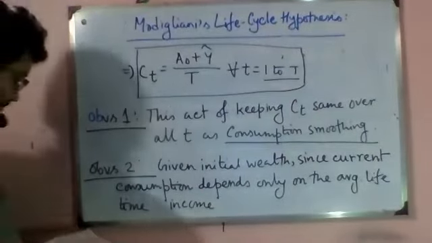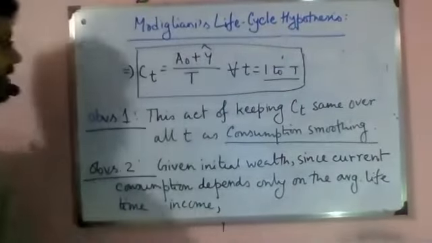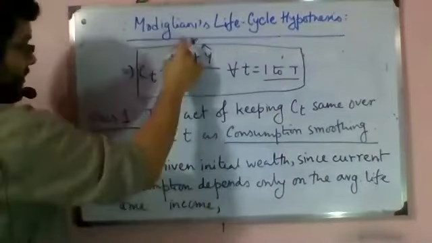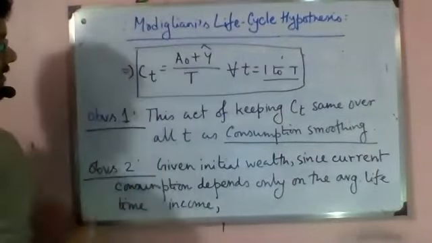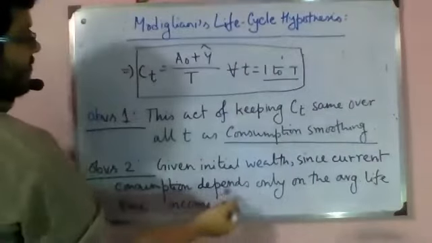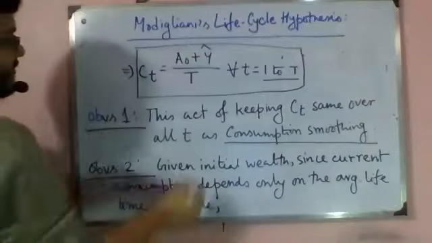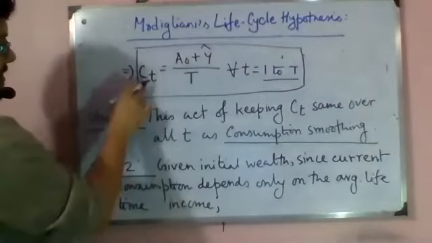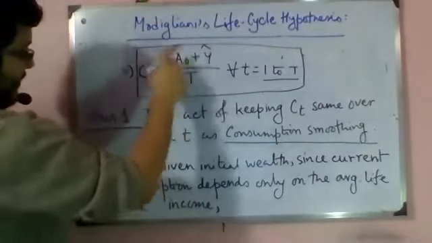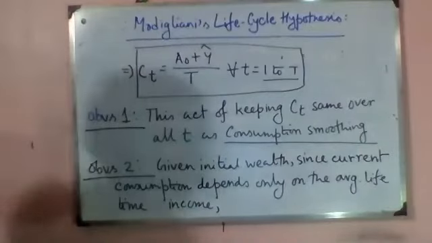Okay, before I continue, I will say it again. Given initial wealth, so given this A naught, since current consumption depends only on the average lifetime income. Now this is something that we observe, that it is dependent on average lifetime income.